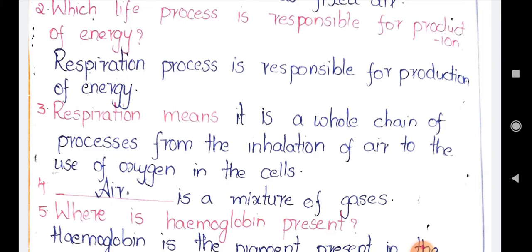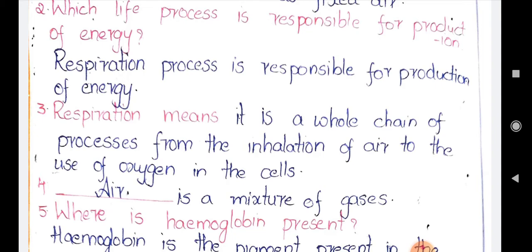of the energy. And after the production of the energy, the unwanted gases will be sent out in the form of exhalation. So respiration is a whole chain of process from the inhalation of the air to the use of oxygen in the cells. After usage of the oxygen, the unwanted gases will be sent out of the body through the process of exhalation. So that is the definition for the question respiration.